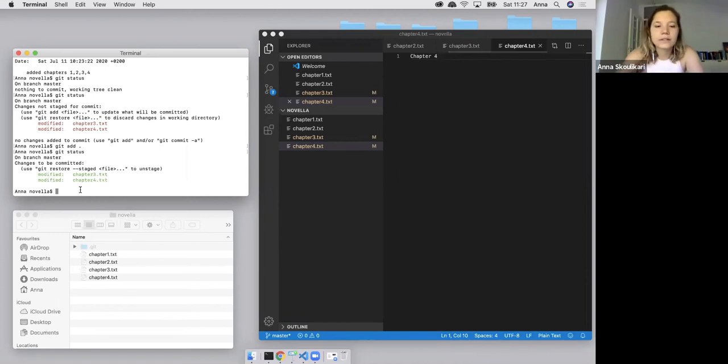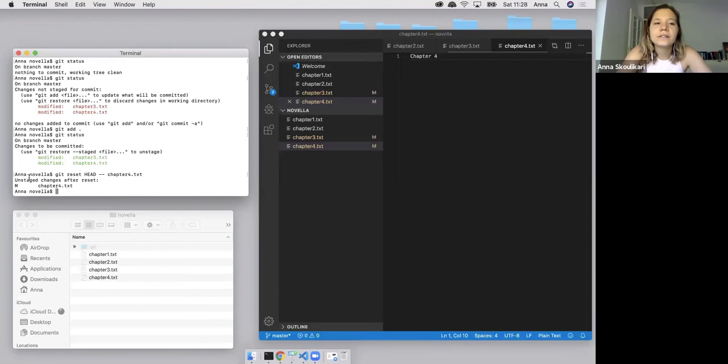and you can really craft what you want to include in your next version of your project. So in order to remove the file from the staging area, I can use the git reset command, pass in HEAD in capital letters, I'll go over what that is in the branches section, then --, and then the name of the file that I want to take out of the staging area. So in this case, that's chapter 4.txt. All right, when I press enter, it's going to tell me you've unstaged these changes.